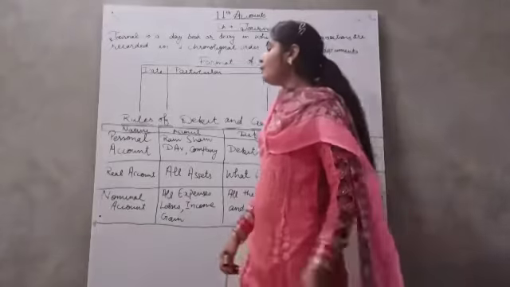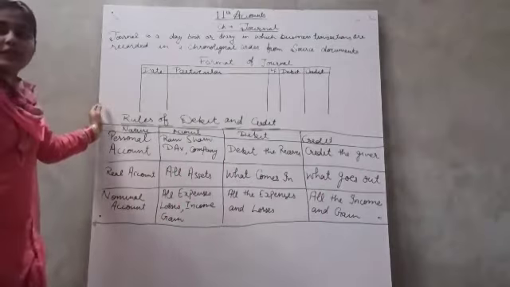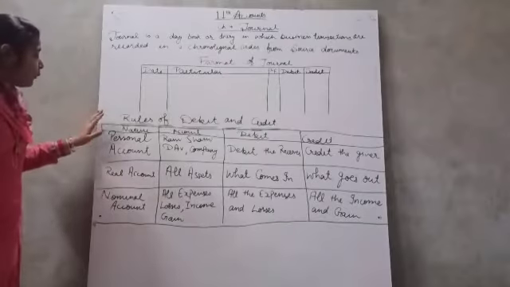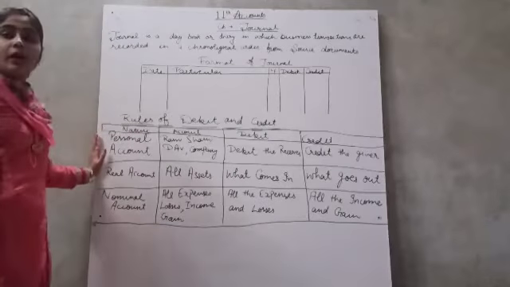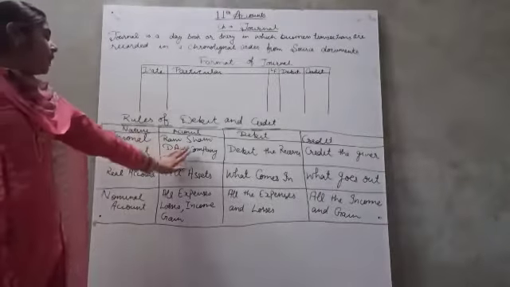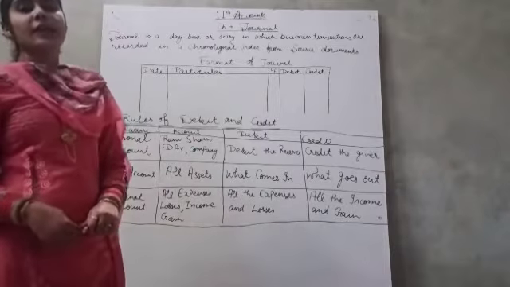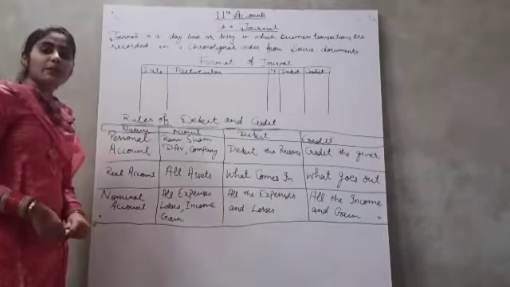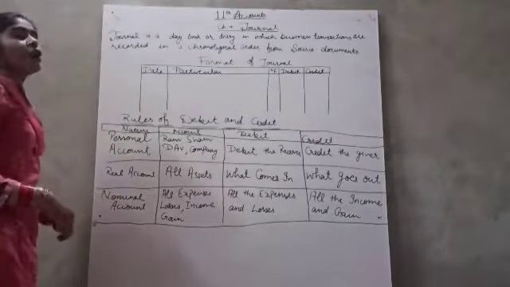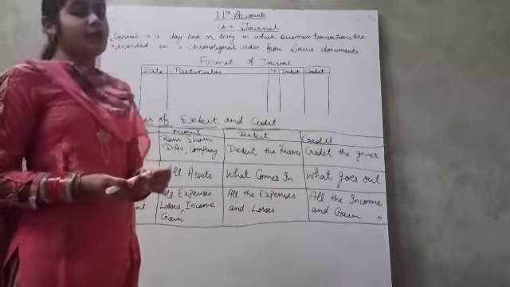Now, how do we record these transactions? There are some rules of recording the transaction, the rules of debit and credit. The natures of some accounts are given here. First of all, personal account, like the account of a human being. Personal account is further divided into three types: natural person, artificial person and representative personal. Natural persons are human beings like Ram, Sham, Mohan. We all are natural persons of the business.